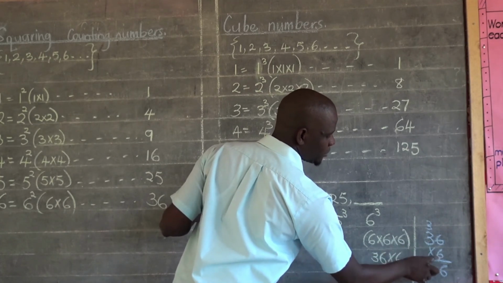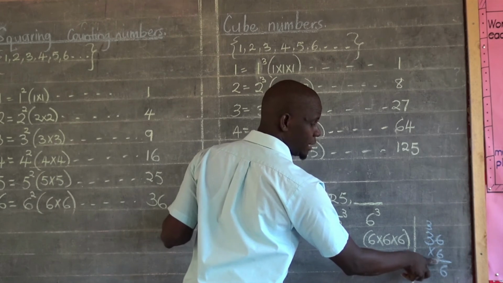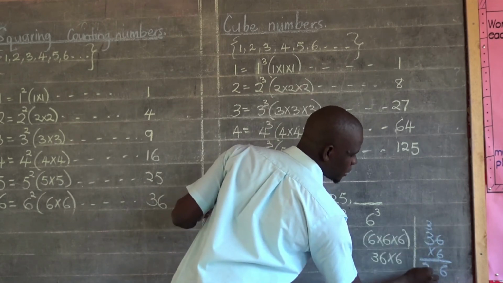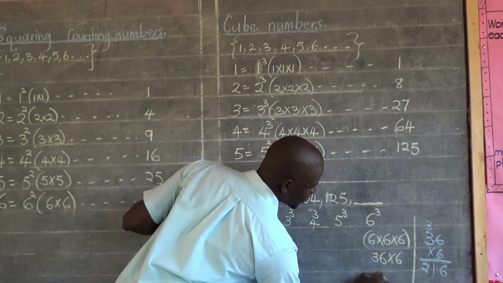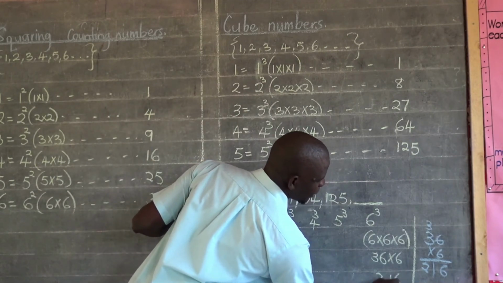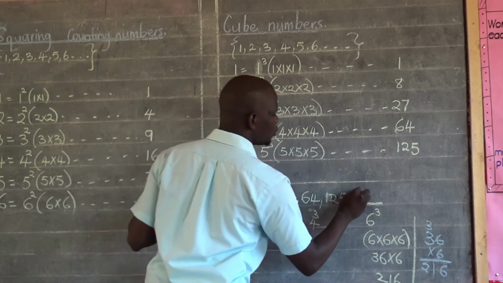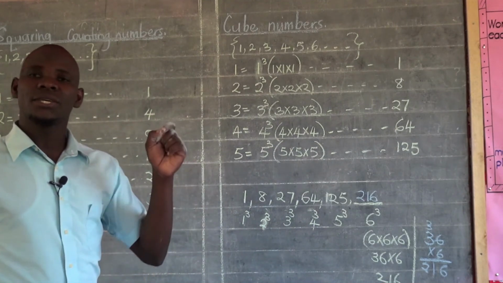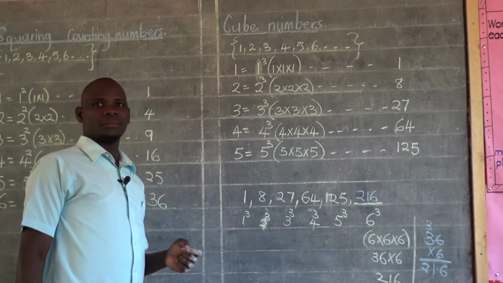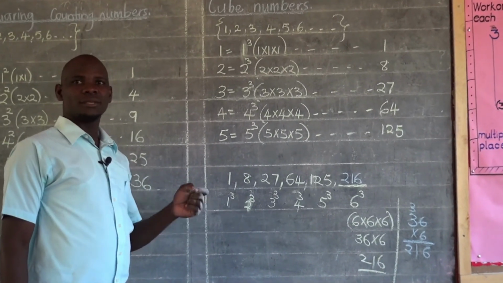And then 3 times 6, that must be 18. 18 plus 3 will give us 21. Therefore, 36 times 6 will give us 216. So it means 216 must be the next cube number.